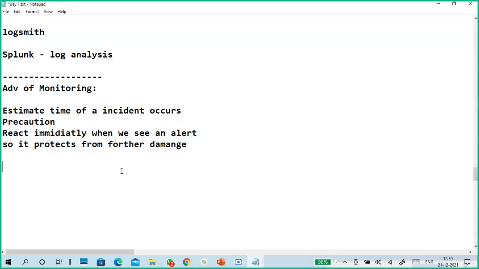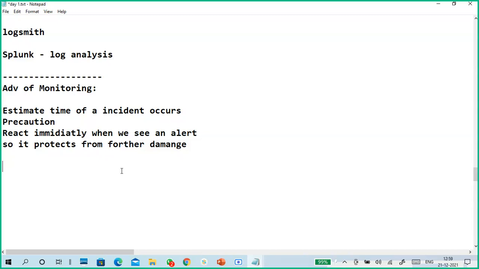Understand, guys? The advantage of monitoring, guys, everybody listen. So what is the advantage of monitoring? I will tell that same example again. Listen carefully. You're going on your bike or a car, or maybe you're using a refrigerator or an AC.